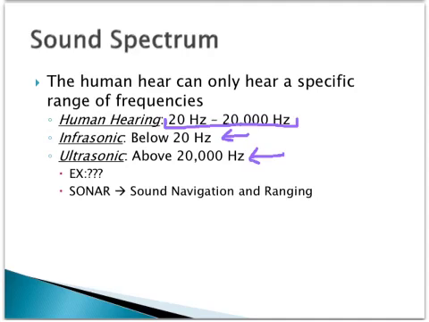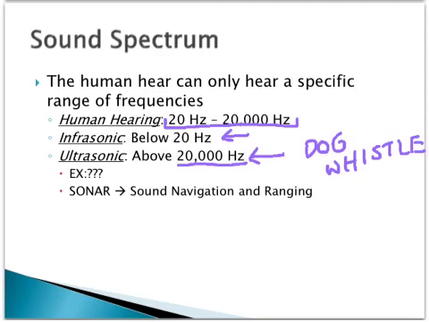A good example of ultrasonic is something like a dog whistle. I don't know if any of you have a dog at home, or maybe you've used a dog whistle. It's a whistle that you blow, and it almost sounds like nothing is coming out. You hear a slight whistle, but it doesn't sound like much. But a dog can hear in the human ultrasonic range, so they can hear above 20,000 hertz. Where it doesn't sound like anything to us, the dog whistle sounds like a lot to that dog.